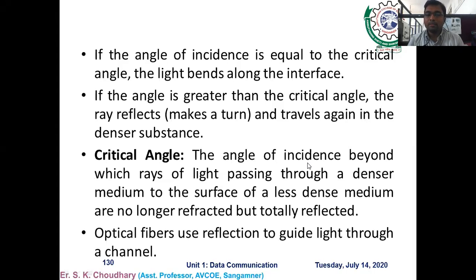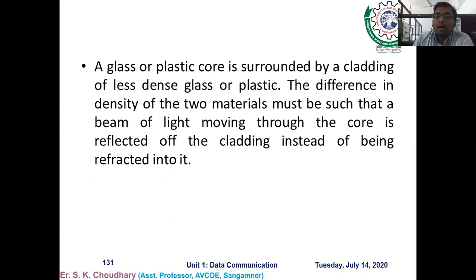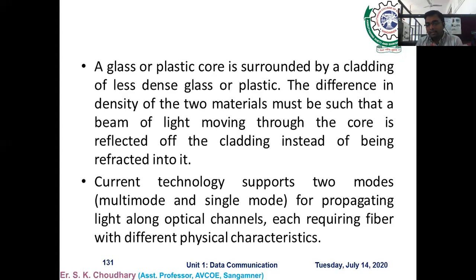Now we have to see how optical fibers use reflection to guide the light through the channel. We see in the next slide how this happens. A glass or plastic core is surrounded by a cladding of less dense glass or plastic, and the difference in the density of the two materials must be such that the beam of light moving through the core is reflected off the cladding instead of being refracted into it. This is the main principle of how the light moves inside the optical fiber.